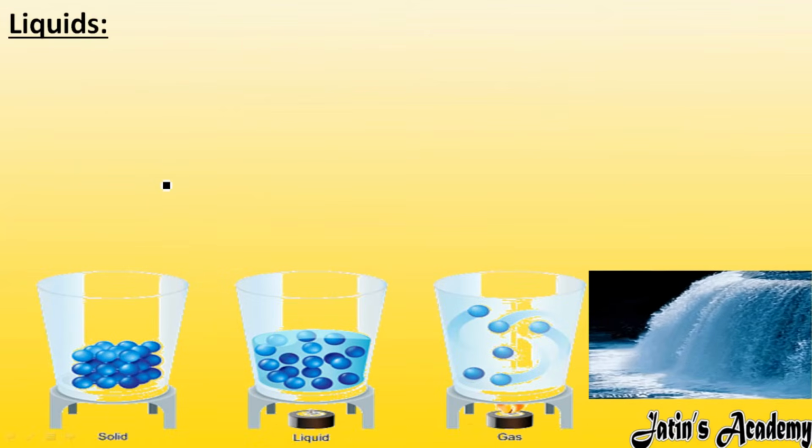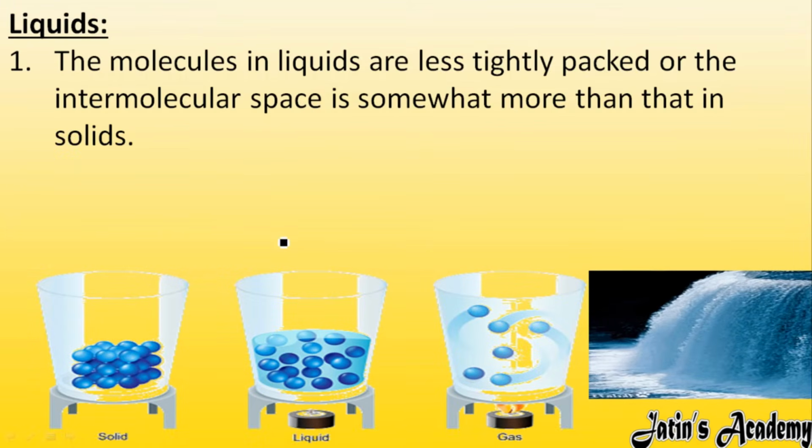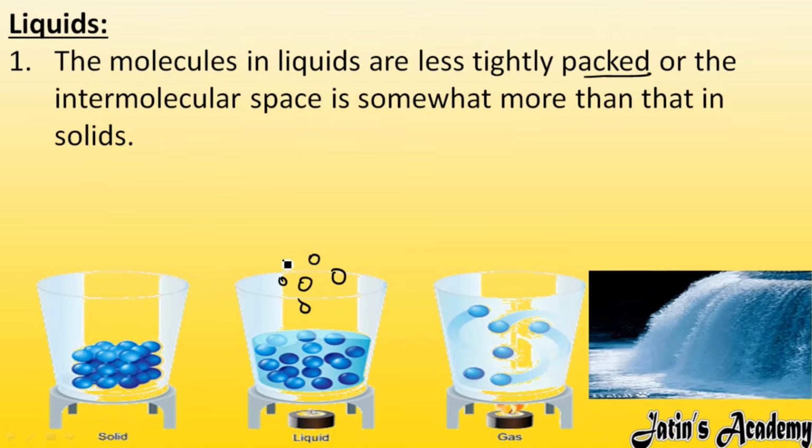Next we have liquid. So here we are going to study the molecular arrangement in liquids, that is, how molecules are arranged in liquids. The molecules in liquids are less tightly packed. As we have already learned, some intermolecular spaces are there between the particles of a liquid. If some intermolecular spaces are there, it means the force of attraction is a little bit less in liquids, and the intermolecular space is also somewhat more as compared to solids.